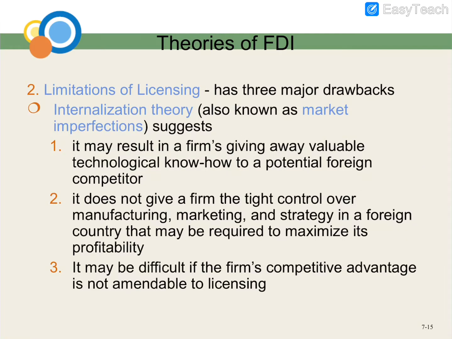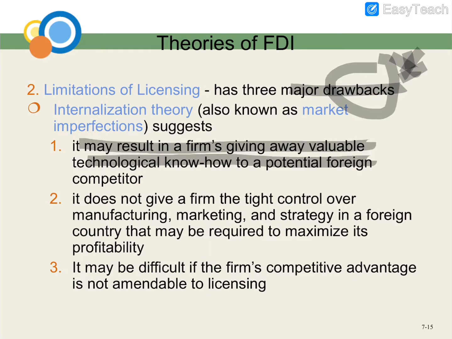Now we have a limitation of licensing. In limitation of licensing, there are three major drawbacks. This one is also important. What is drawbacks? Drawbacks is disadvantage. So the three major drawbacks of the limitation of licensing: number one, it may result in the firm giving away valuable technology know-how to a potential foreign competitor.